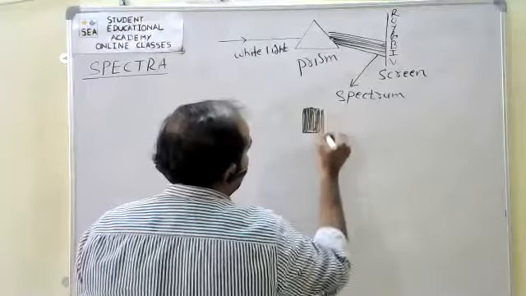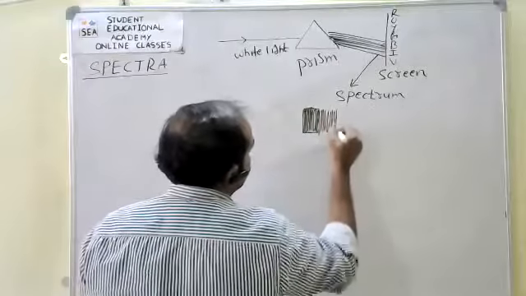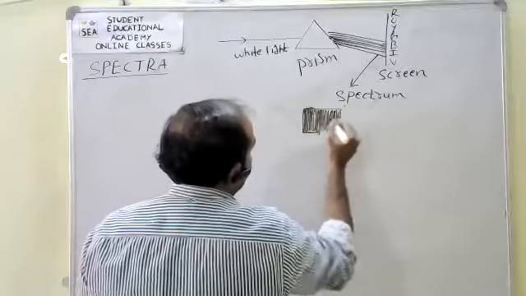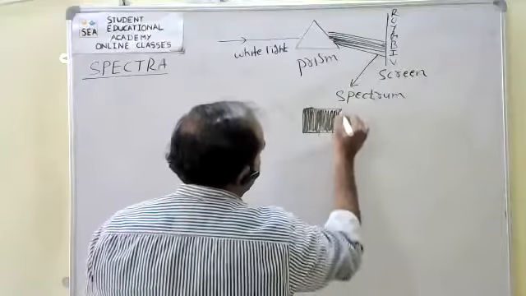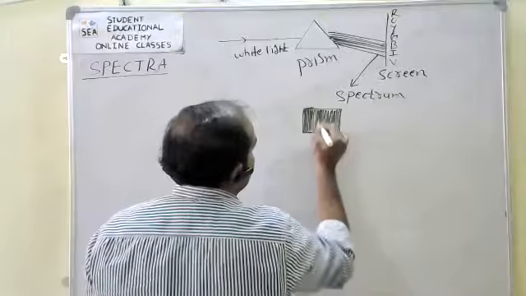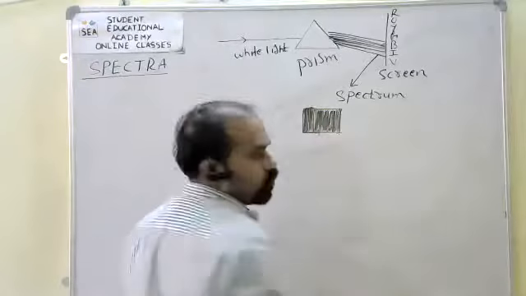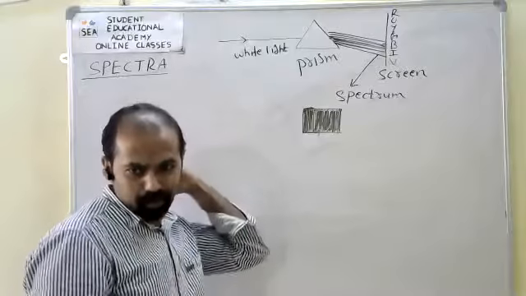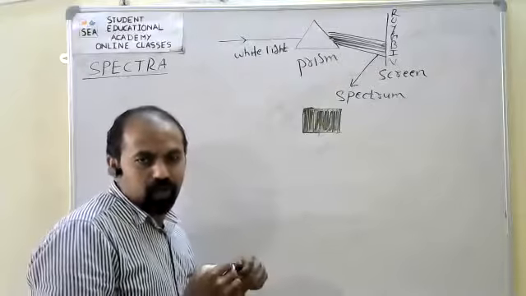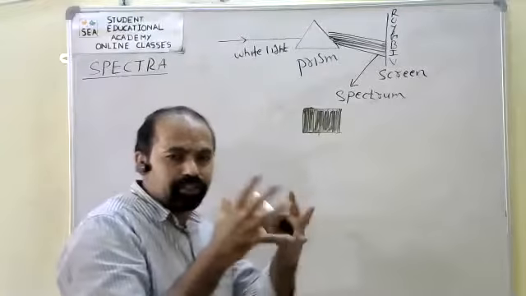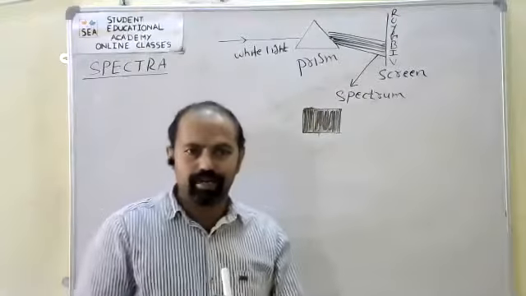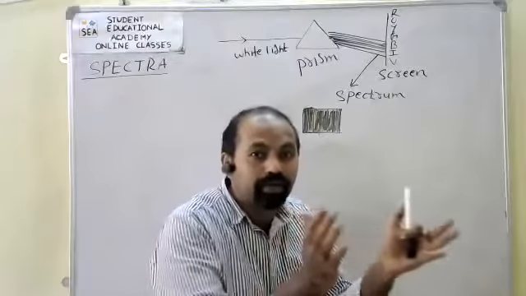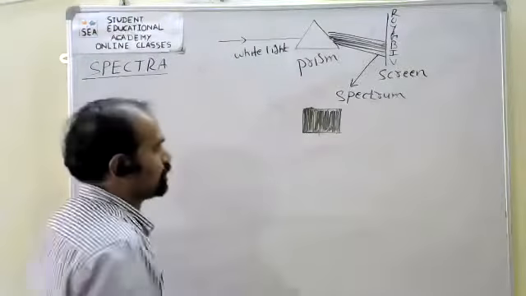Generally here we observe one color merges into another color, like a rainbow. We get here one spectrum that is called a continuous spectrum.